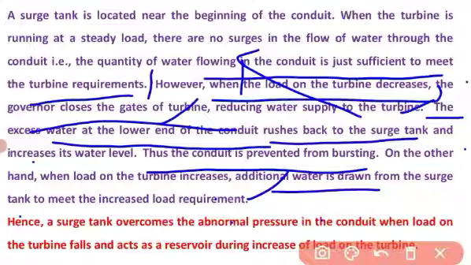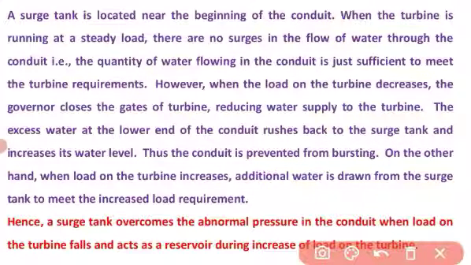Apart from the reservoir, which continuously supplies the water, additional water is drawn. The word additional is used. It means there is one supply from the reservoir, and one additional supply from the surge tank. So additional water is drawn from the surge tank to meet the increased load requirement.